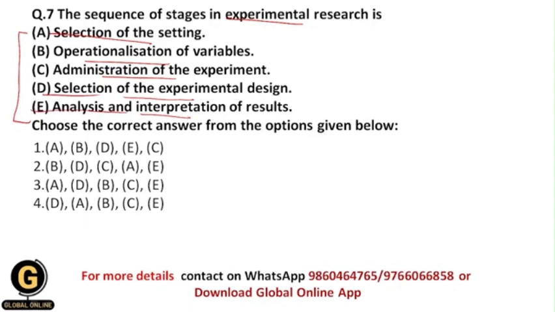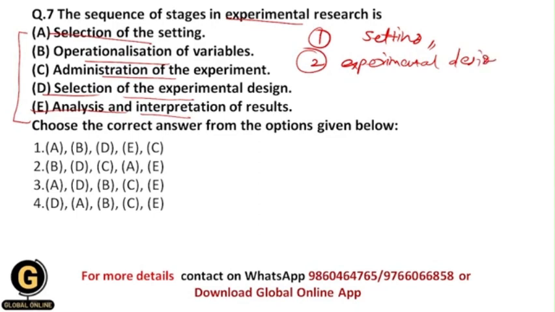So basically your first stage should be selection of the setting. Because you should have the proper setting, and you should assign the proper setting, in which environmental condition or in which controlled environment you are going to do your experimental research. So first of all, select the setting. Then second is selection of the experimental design. The experimental design is nothing but the outline through which you are going to do your whole research process.